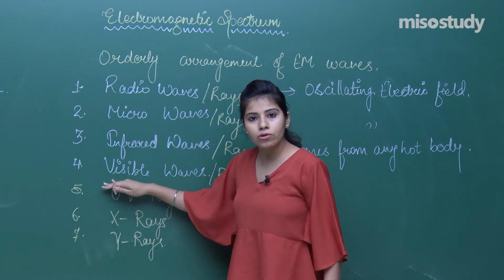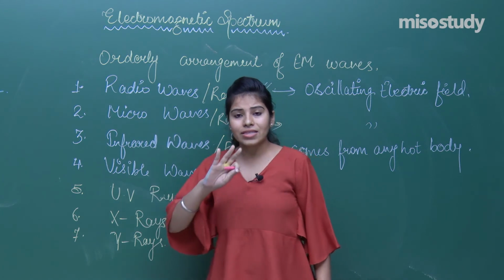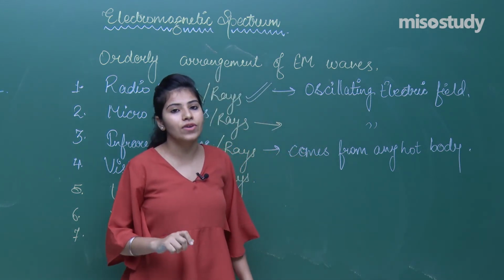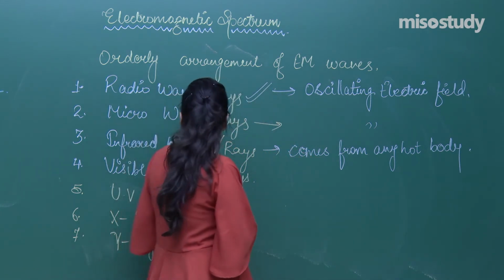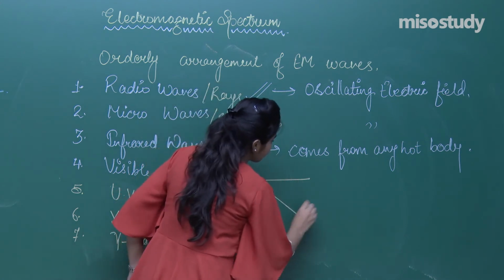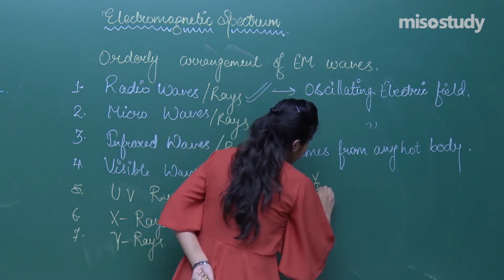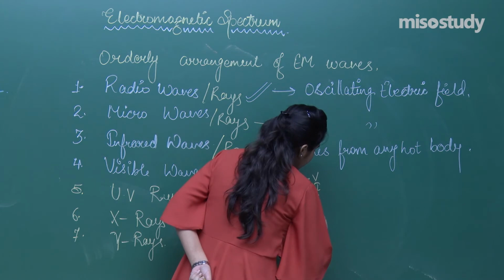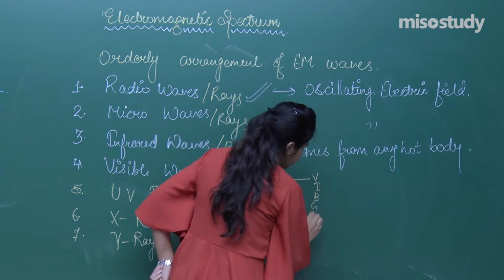If I talk about the visible spectrum, this is composed of 7 colors, VIBGYOR.